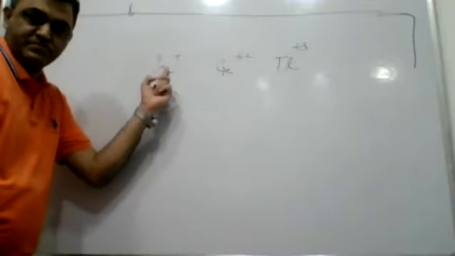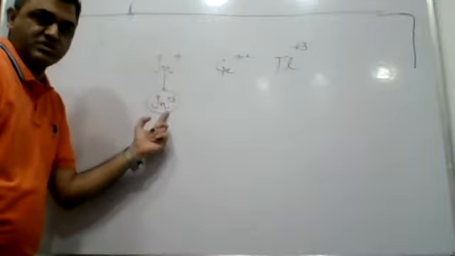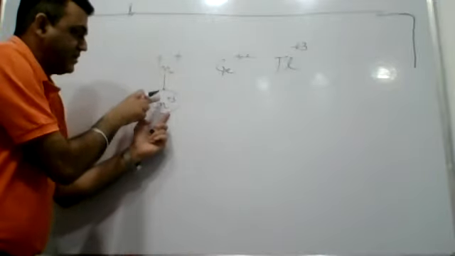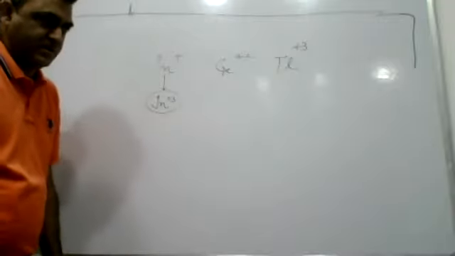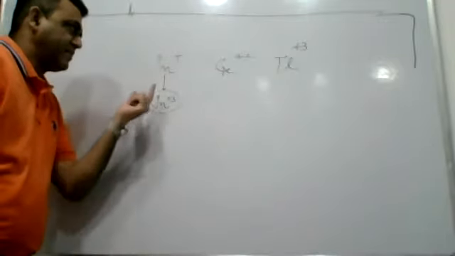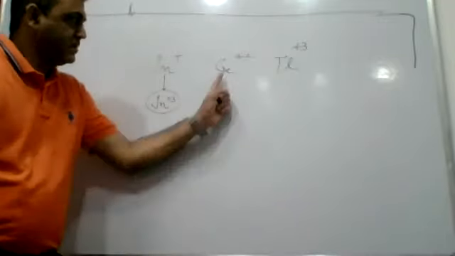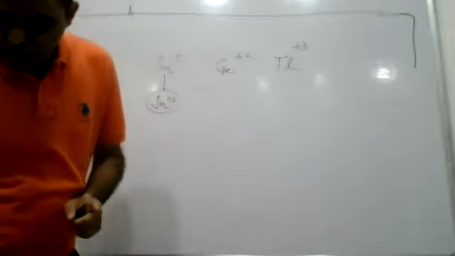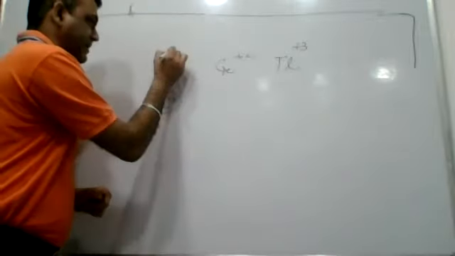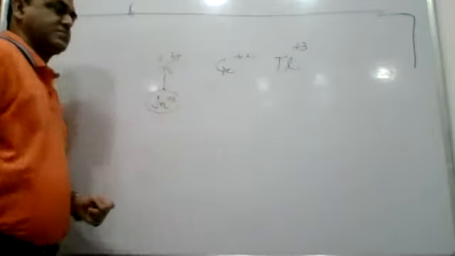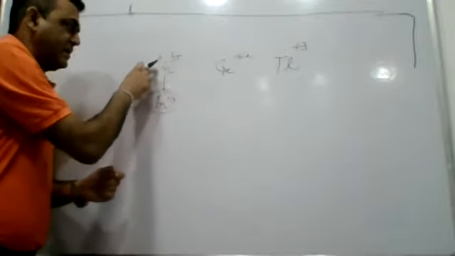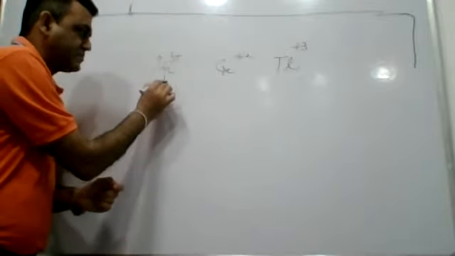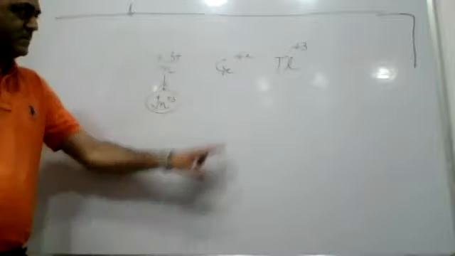So +1 is highly unstable, right? This is a stable form. So indium +1 will readily get oxidized, and being unstable, it may get reduced also. Here I've given you indium 3+ as per the options. So it is already stable and has no ability to get reduced. So that we ruled out.